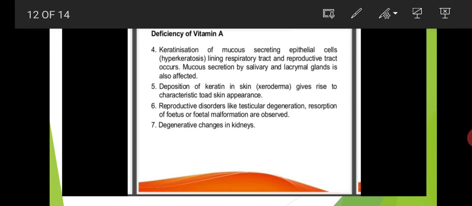Reproductive disorders like testicular degeneration, resorption of fetus or fetal malformation are observed. Degenerative changes in kidneys also occur. These are the deficiency effects of vitamin A.